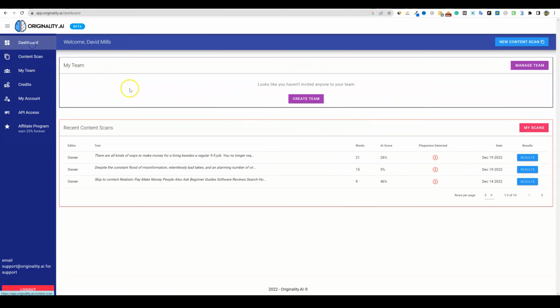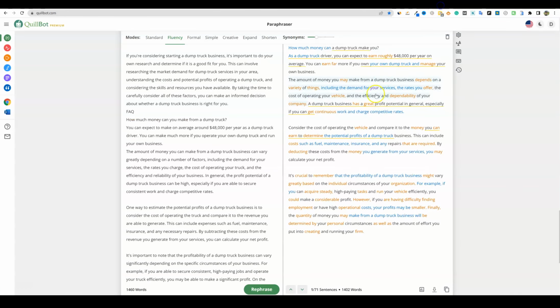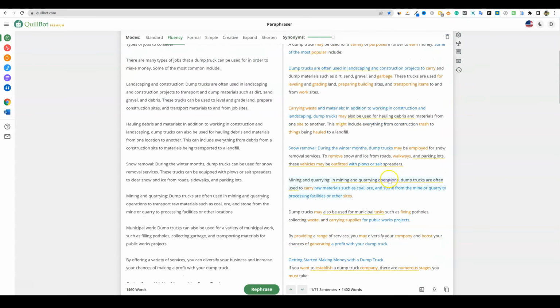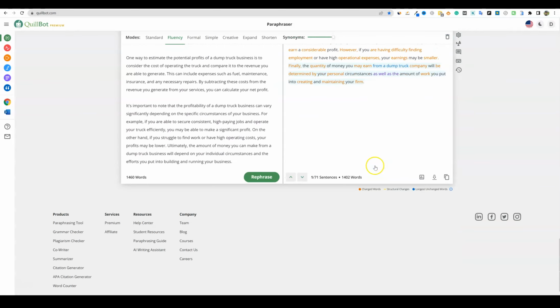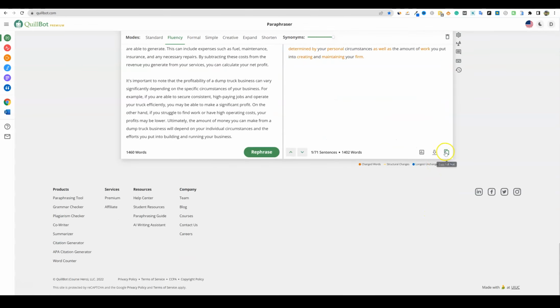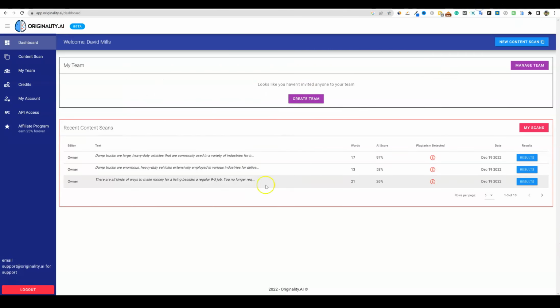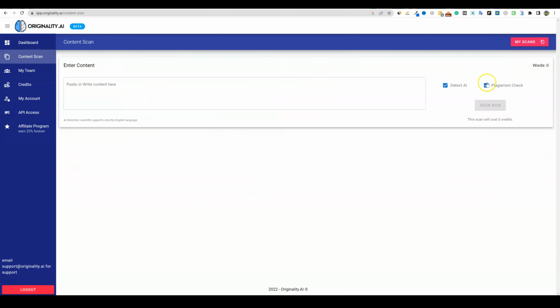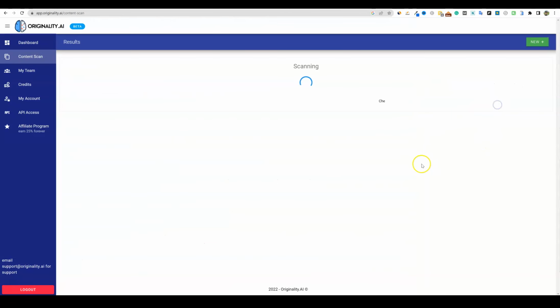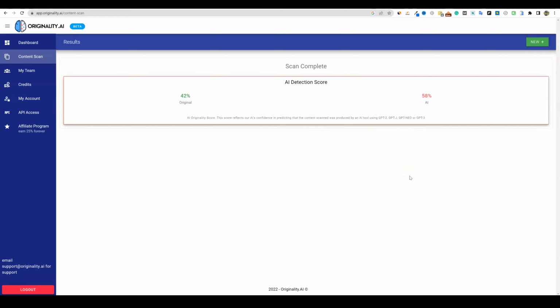But when we go through this process right here, if you want it to be even more unique, just for fun, let's ramp this up. We're going to add as much paraphrasing as we can, by moving the synonyms bar all the way to the most changes. I'm going to copy this, and then we'll go back over here and do one more scan. I'm going to leave the plagiarism off because we know it's not going to have plagiarism anymore. And then I'm just going to scan this for this last test. So 42% original. It didn't really change anything.